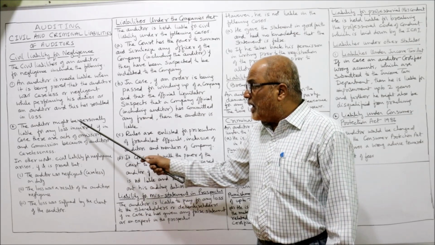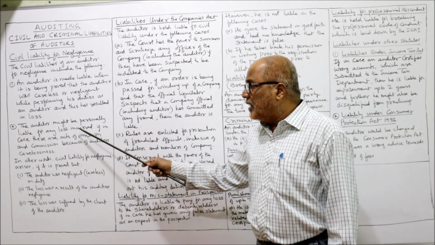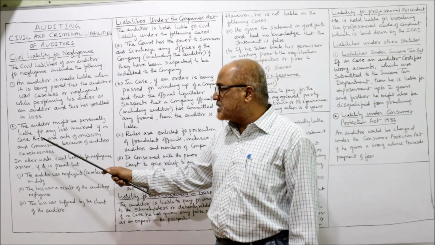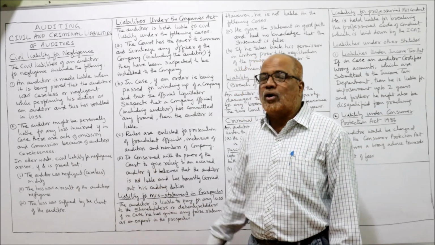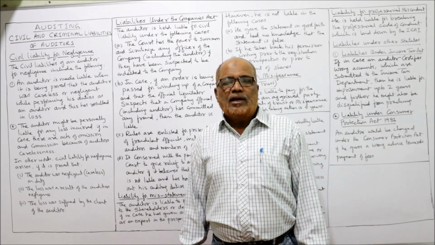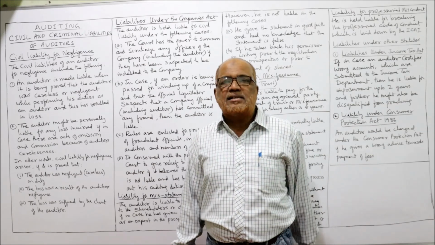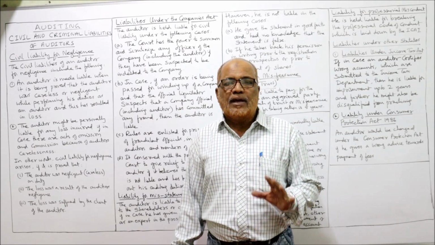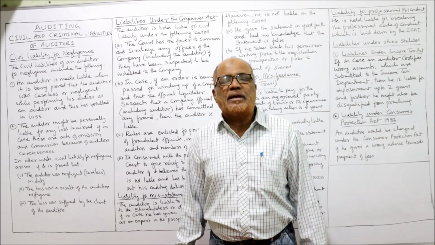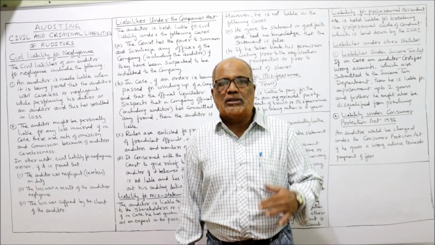Next, the auditor might be personally liable for any loss incurred if there are acts of omission or commission because of the auditor's carelessness. Due to the auditor's carelessness, in omission or commission, errors are made. In that case also, the auditors are personally liable to make good the loss.